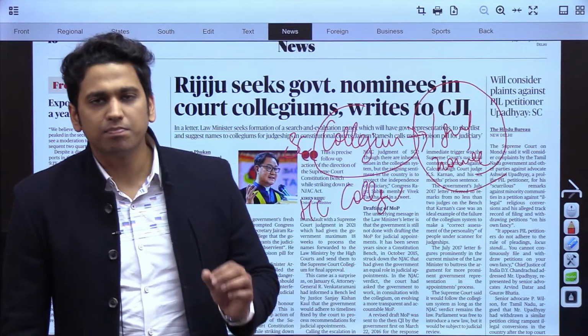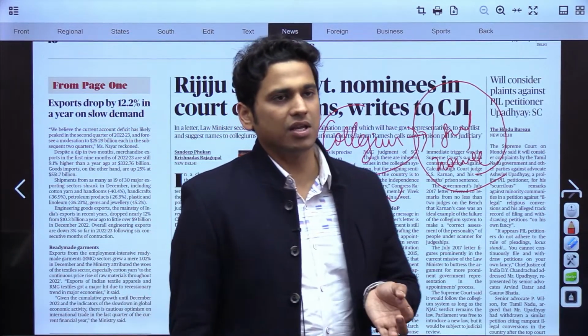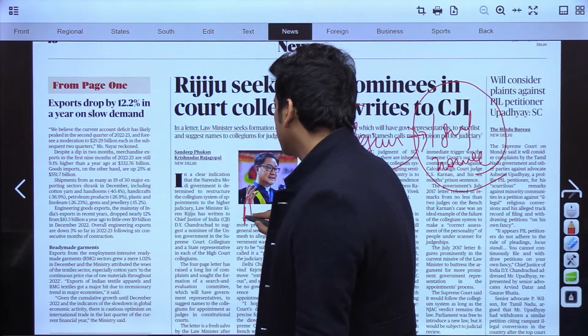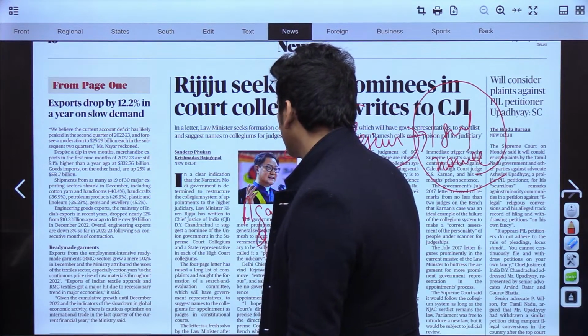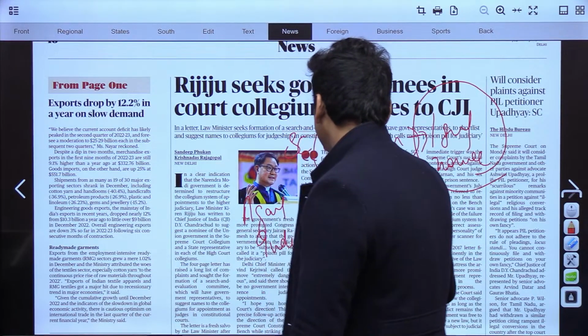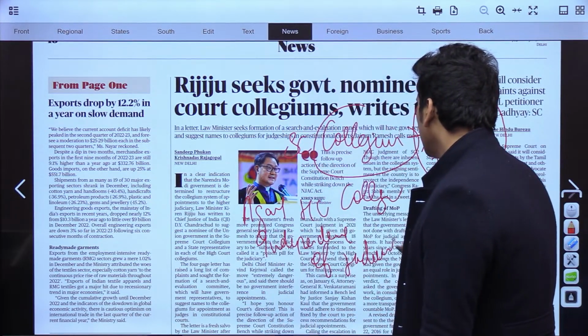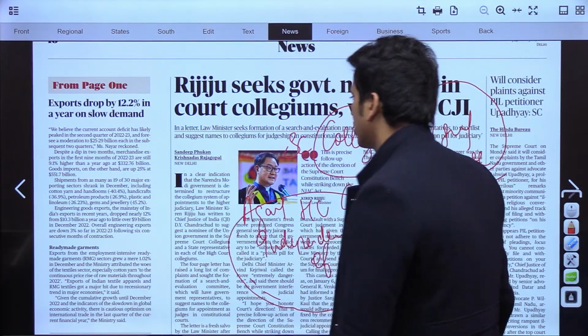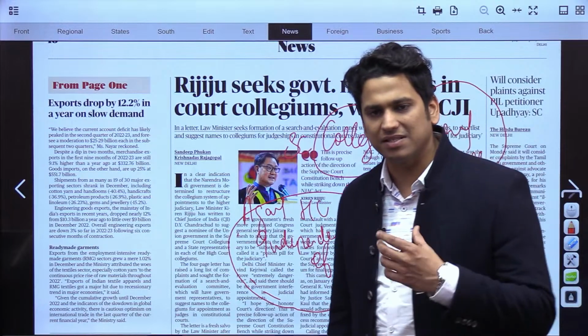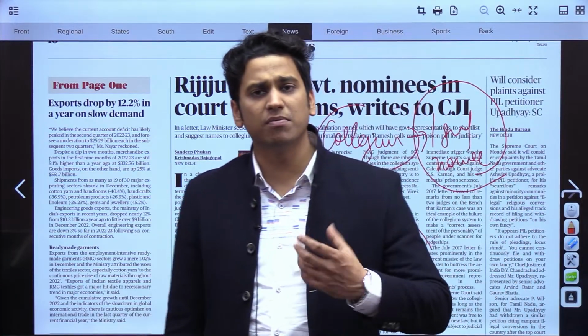Now, this is, we could say, against the independence of the judiciary in the appointment of judges. As a result, it is against the basic structure, but it is just a recommendation that has been sent in order to reform the collegium system.